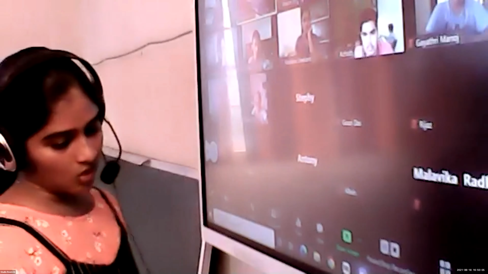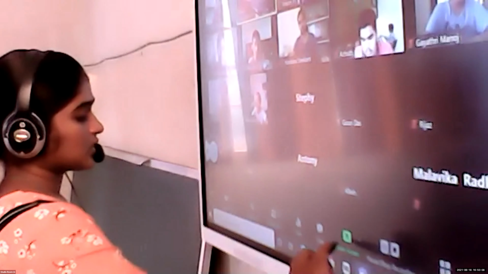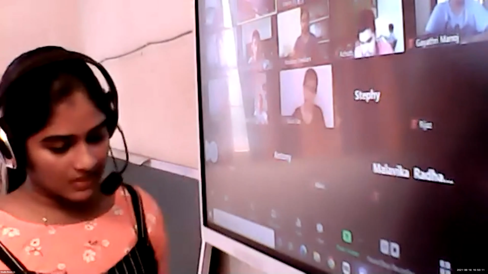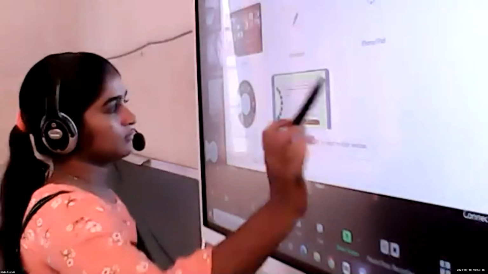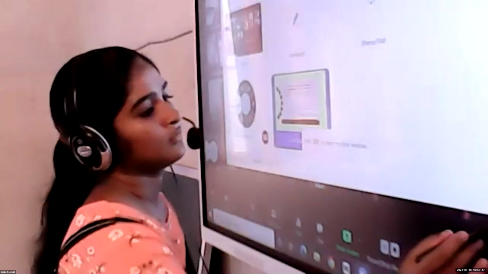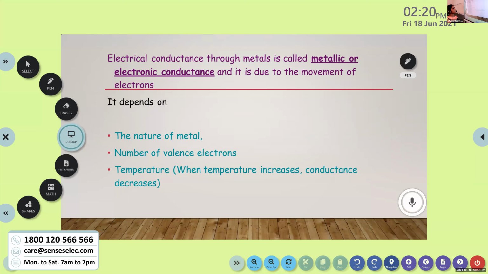Okay, then we are moving to the next topic. That is electrical conductance through metals, and the next one is electrolytic conductance through ions. So the first one, electrical conductance through metals is called metallic or electronic conductance. We can classify this conductance into two types. First, metallic or electronic conductance, and second, electrolytic or ionic conductance. First, we can learn metallic or electronic conductance. It's a very simple one.